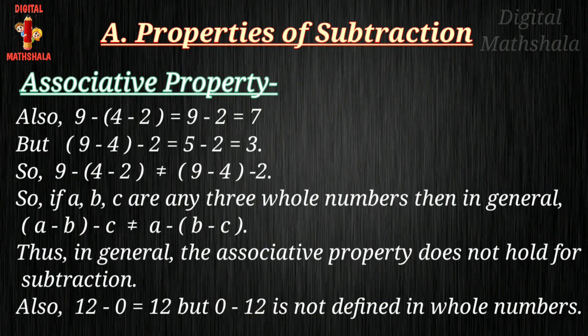So if A, B, C are any three whole numbers, then in general A minus (B minus C) does not equal (A minus B) minus C, where in one condition B and C are closed in a bracket and in the other A and B are closed in a bracket. Thus, in general, the associative property does not hold for subtraction. Also, 12 minus 0 equals 12, but 0 minus 12 is not defined in whole numbers.